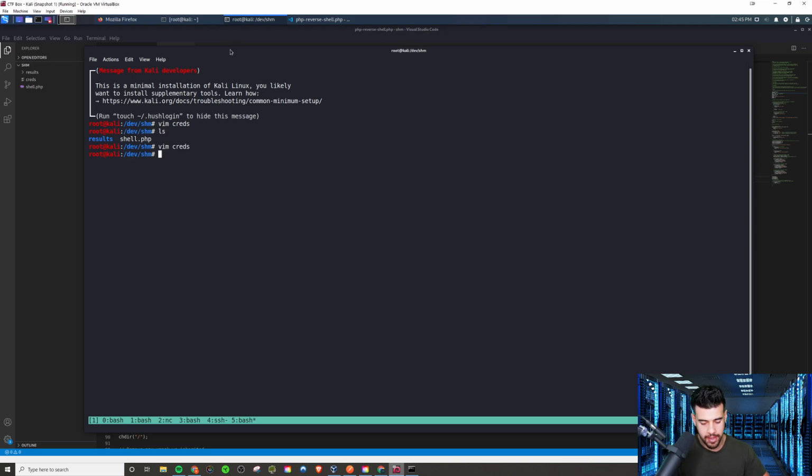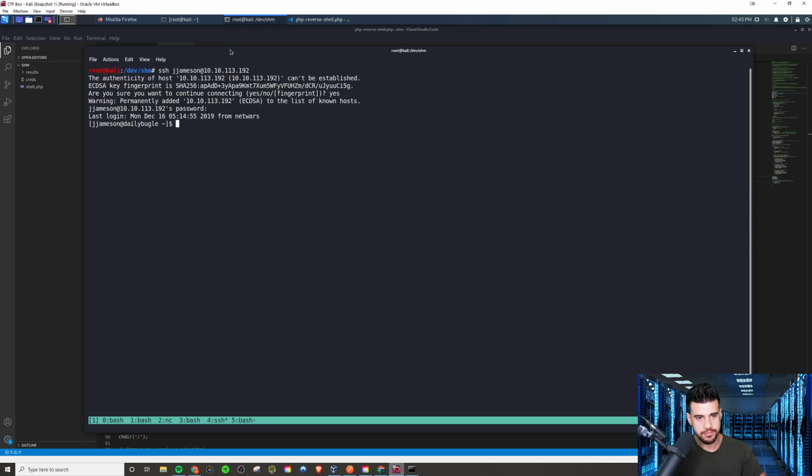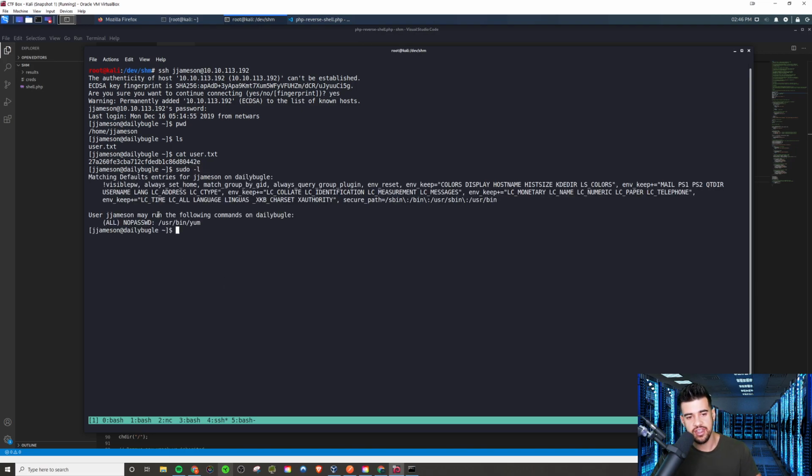Going back to our shell here, let's see where we are currently. We are in his home directory. We can grab the user.txt file there as well and put it in for the challenge. But now the next thing it asks for is the root flag. So if we want to actually root this box, let's start off with methodology, right? Always start off with sudo -l just to see if there's anything you can run with no password as the root account. And there is.